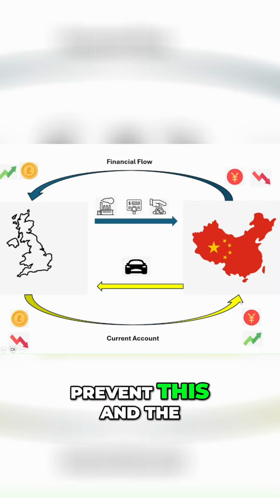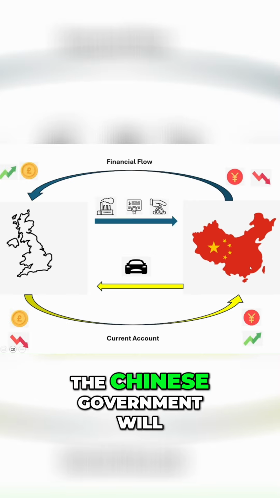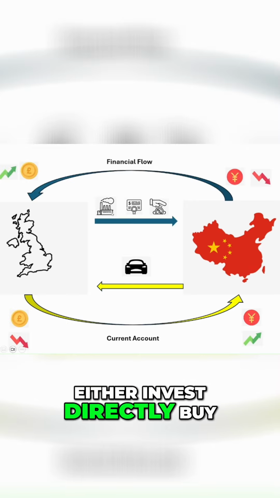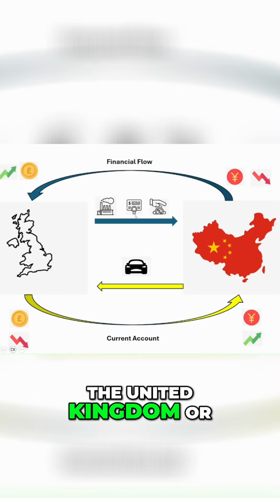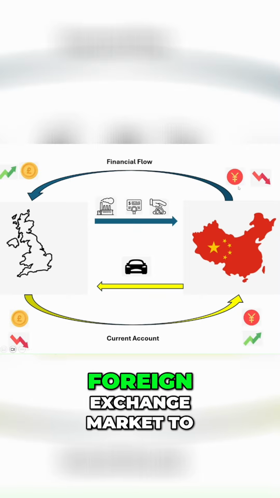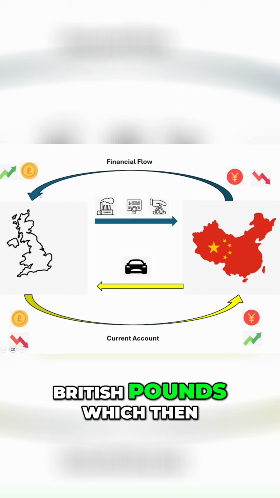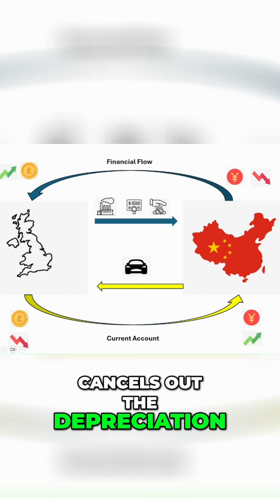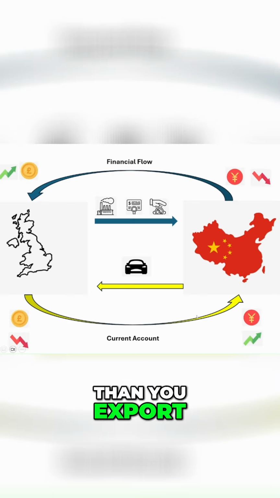So to prevent this and the appreciation of the yuan, the Chinese government will either invest directly, buy up government debt within the United Kingdom, or put their currency in currency deposits. And they do this by converting their yuan on the foreign exchange market to British pounds, which then cancels out the depreciation caused by importing more than you export.